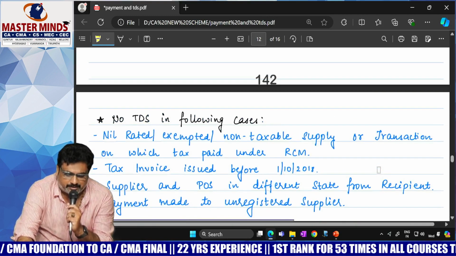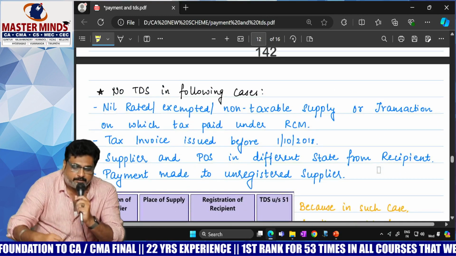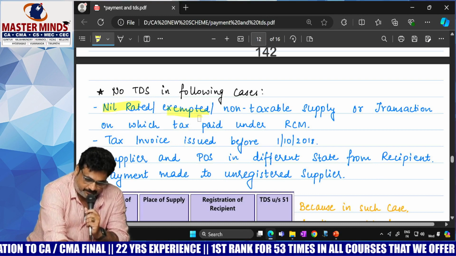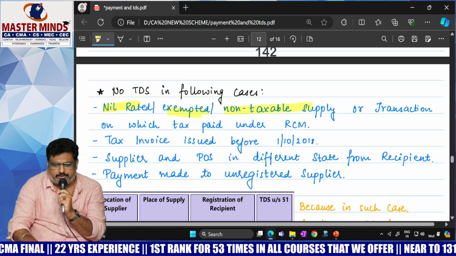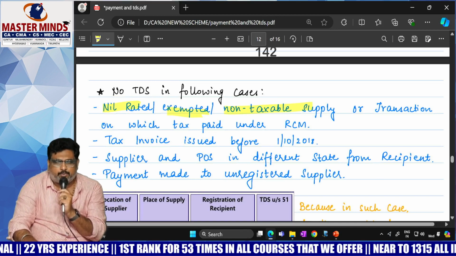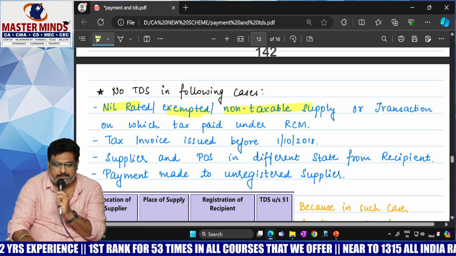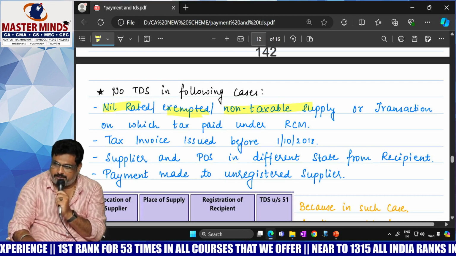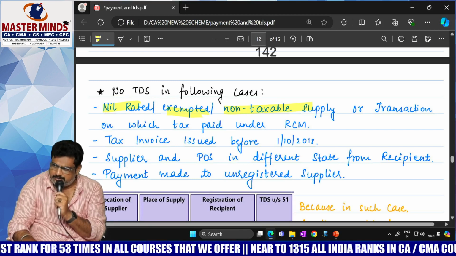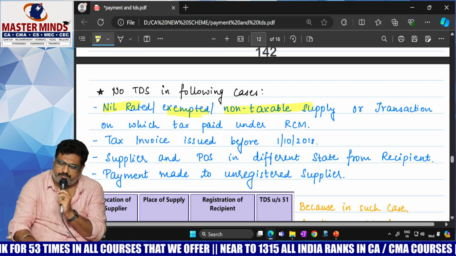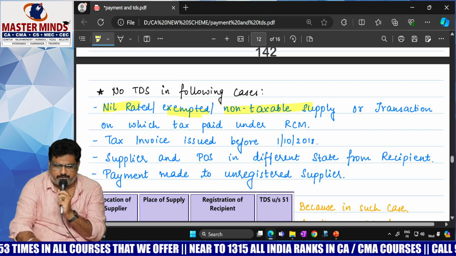And no TDS in the following cases: nil rated supplies, exempted supplies, non-taxable supplies. What is the difference between these three? Nil rated means levy at the rate of 0%. Exempted, levy at a specified rate but no collection.